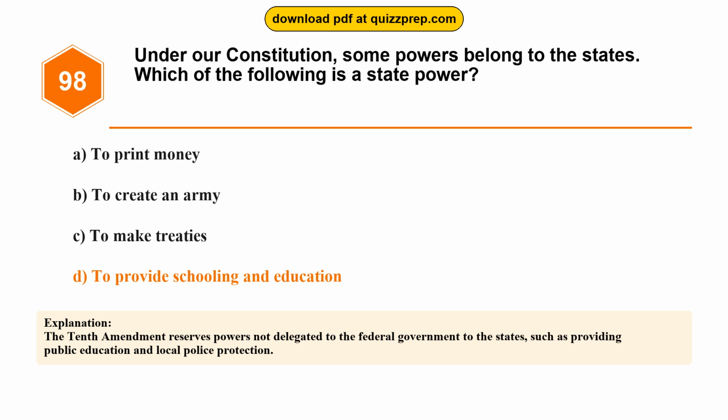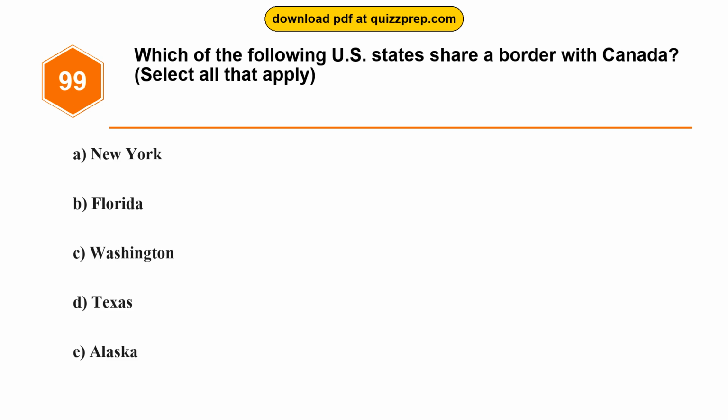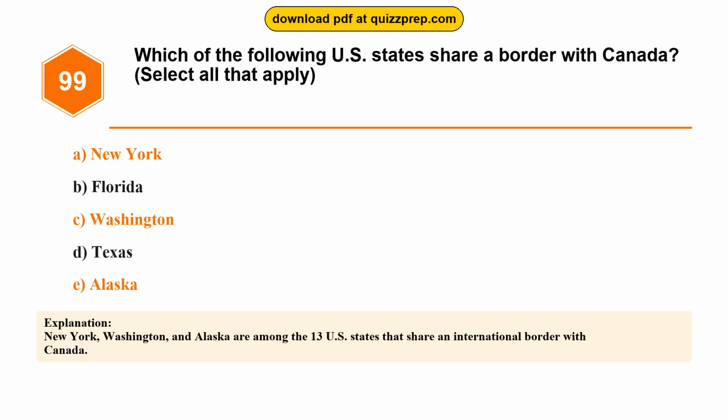Question 99. Which of the following U.S. states share a border with Canada? Option A, New York. Option B, Florida. Option C, Washington. Option D, Texas. Option E, Alaska. The correct answers are options A and C and E. New York, Washington, Alaska. New York, Washington, and Alaska are among the 13 U.S. states that share an international border with Canada.